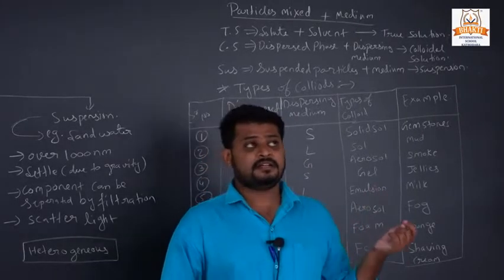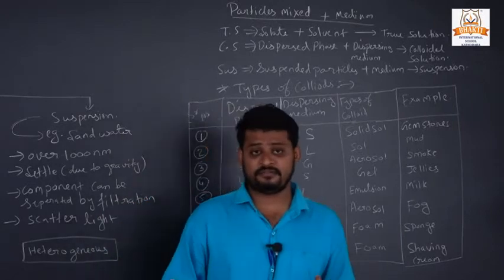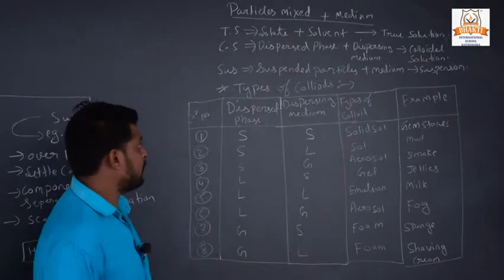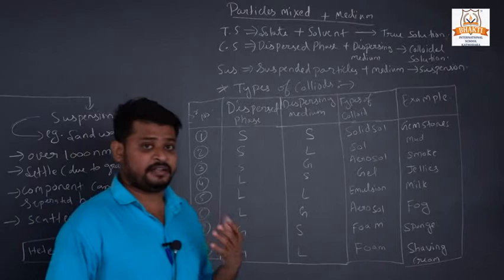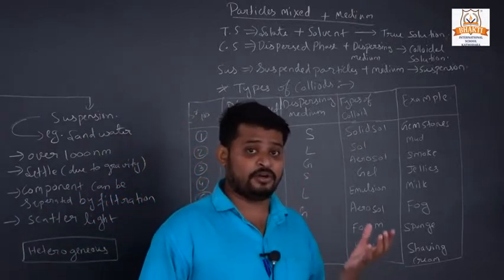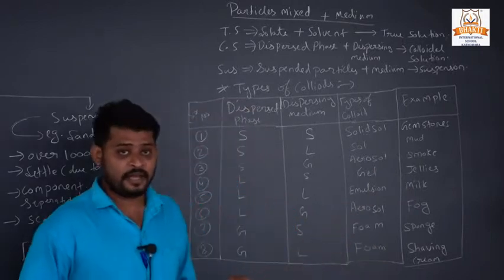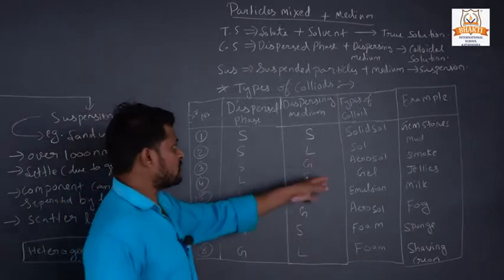If we mix solid with solid, then which type of solution do we get? We are going to study that topic. Particle mixed plus medium means: of which state of matter we are going to mix particles, in which state of medium, and what type of colloid we will get. We are going to discuss that.